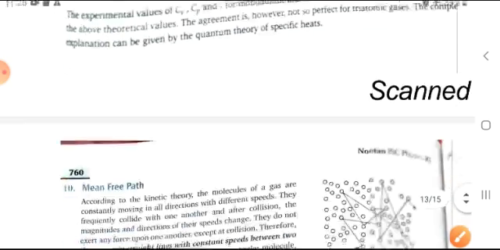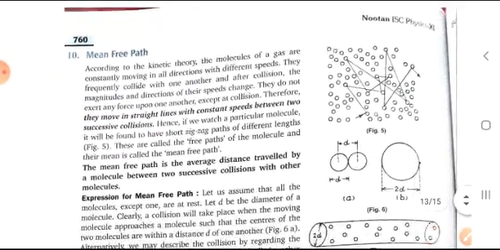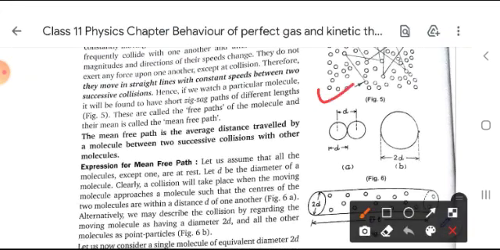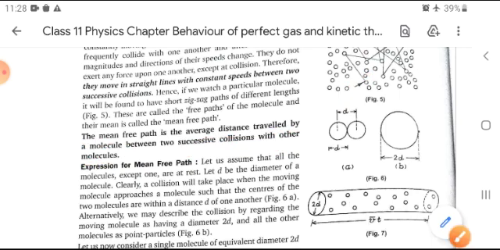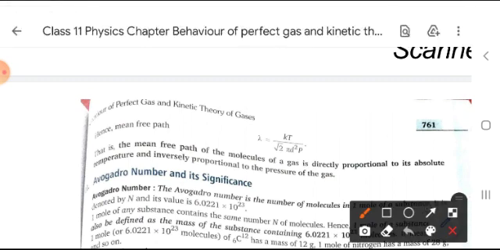So, in this way, now moving forward, mean free path. What is mean free path? As shown in the picture, molecules travel in zigzag form. So the mean free path is the average distance travelled by a molecule between two successive collisions with other molecules, and its expression can be calculated by this formula.